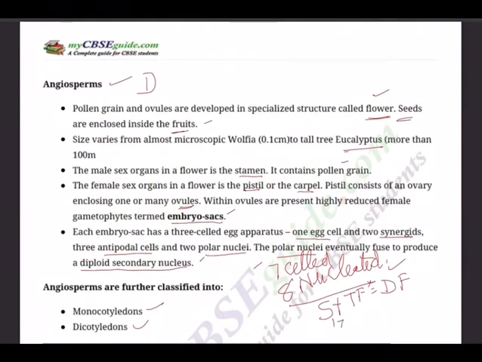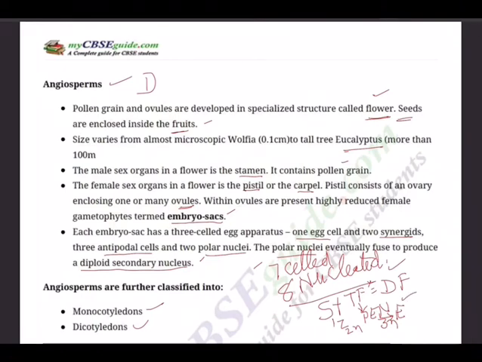Syngamy results in the formation of zygote. Triple fusion results in the formation of PEN, and PEN develops into E, endosperm. So endosperm is the nutritive tissue. That's why double fertilization. The synergids and antipodal cells disintegrate after fertilization. Product of triple fusion is endosperm, which is a triploid structure, 3N, because it is triple fusion. Whereas zygote is 2N. And endosperm provides nourishment to the developing embryo.